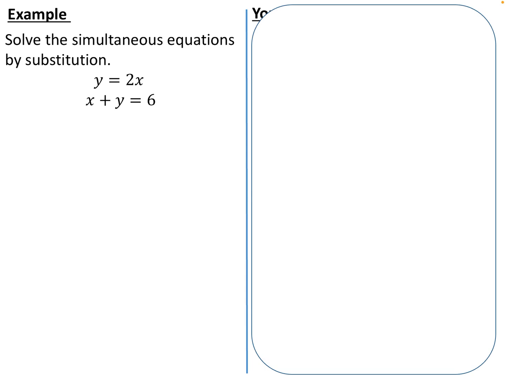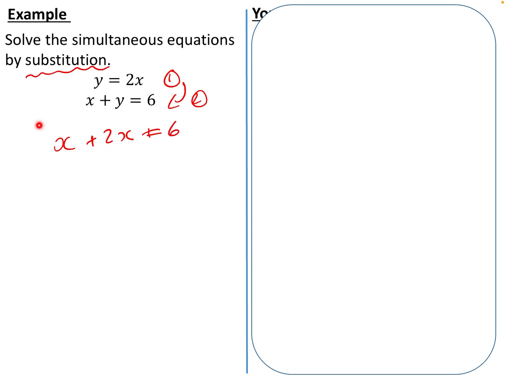So the first way to do it is by substitution. That means I take one of the equations and I substitute it, I swap it into the other one. Now that is really helpful when you're given two equations that look like this. One of them is an addition of two variables, but the other one is that one variable is equal to some expression of the other. Because I know y is equal to 2x, wherever I see y, I can write 2x. So I'm going to substitute equation 1 into equation 2. Where I see y, I just write 2x. So this becomes plus 2x, and that is still equal to 6.